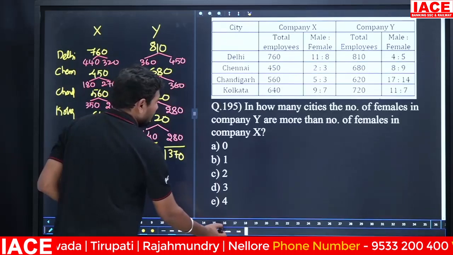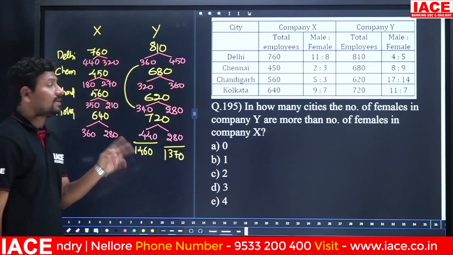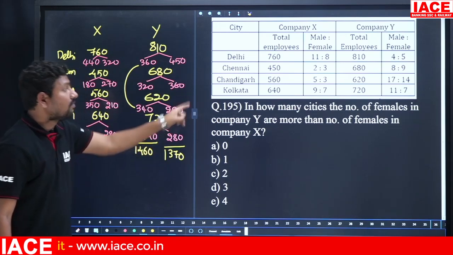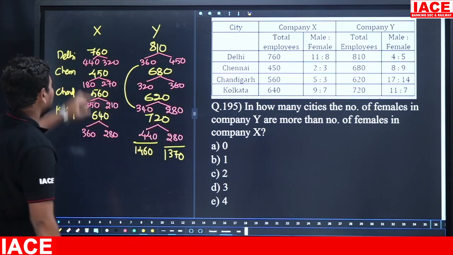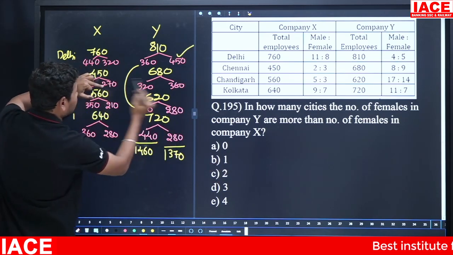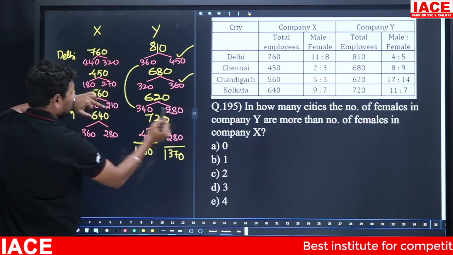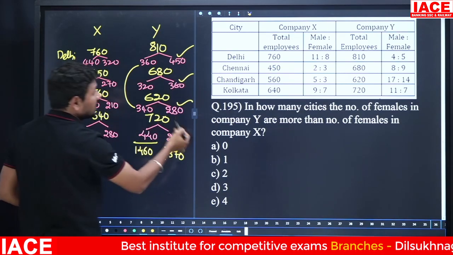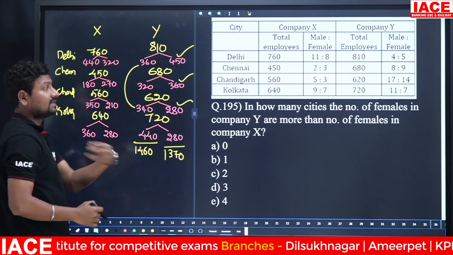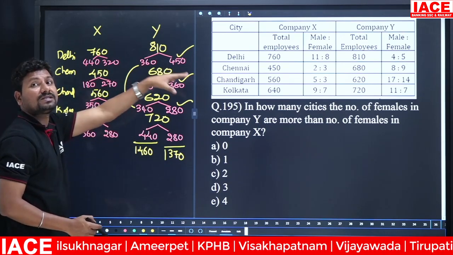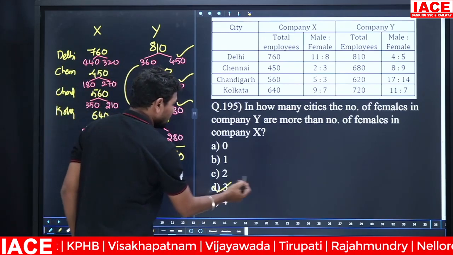Next, in how many cities the number of females in company Y are more than the number of females in company X. 320, 450. Yes, it is more. And 270, 360. It is more. 210, 280. It is more. 280, 280. Both are equal. Then how many cities are more? 3 cities. Comparing to X females, Y females are more in 3 cities. Option D.